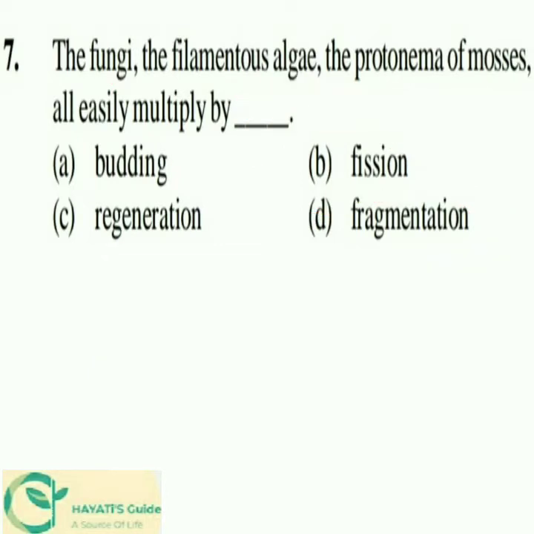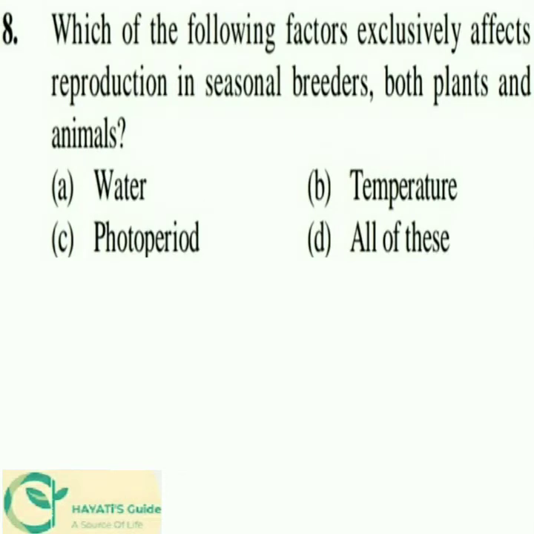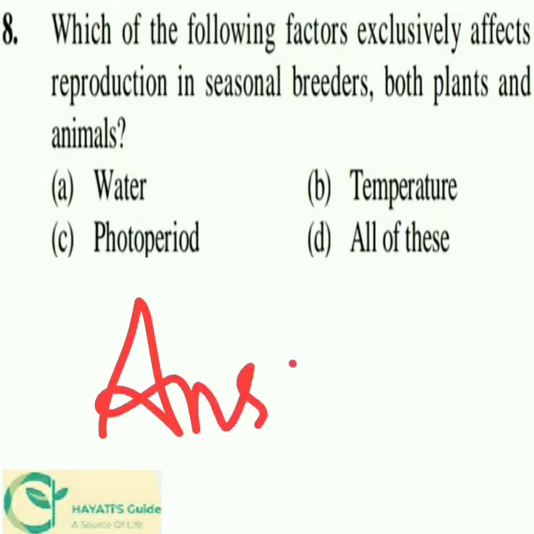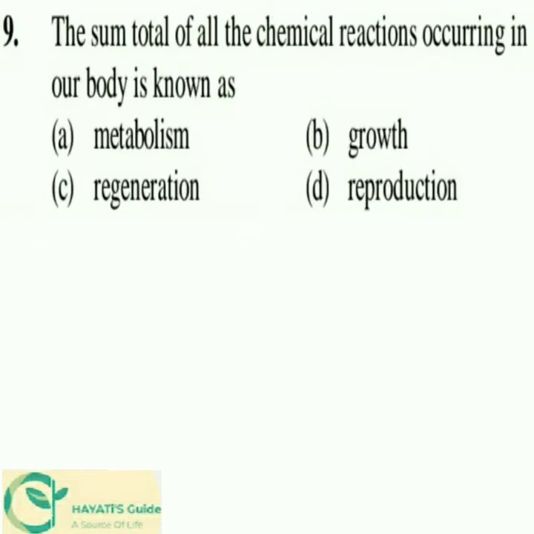The next question: which of the following factors exclusively affects reproduction in seasonal breeders, both plants and animals? From the given options, which one is the factor exclusively affecting reproduction in seasonal breeders? The answer would be option C, photoperiod.